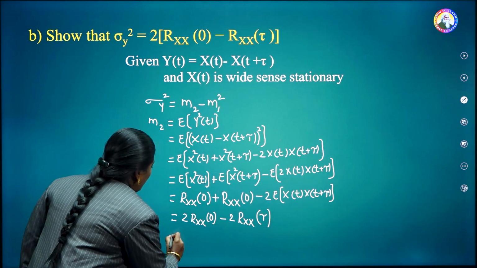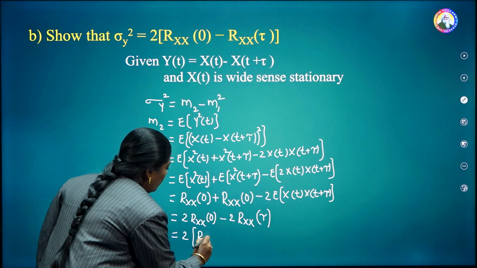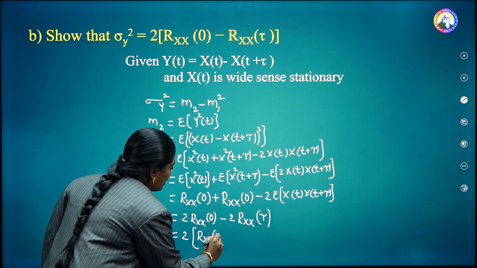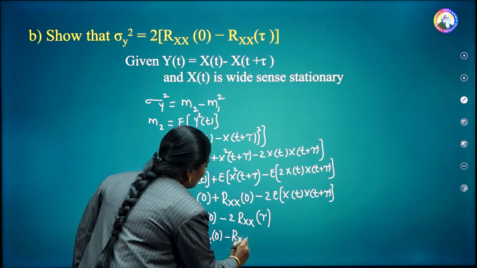Therefore, by taking 2 as common, this is equal to 2 into Rxx of 0 minus Rxx of tau.